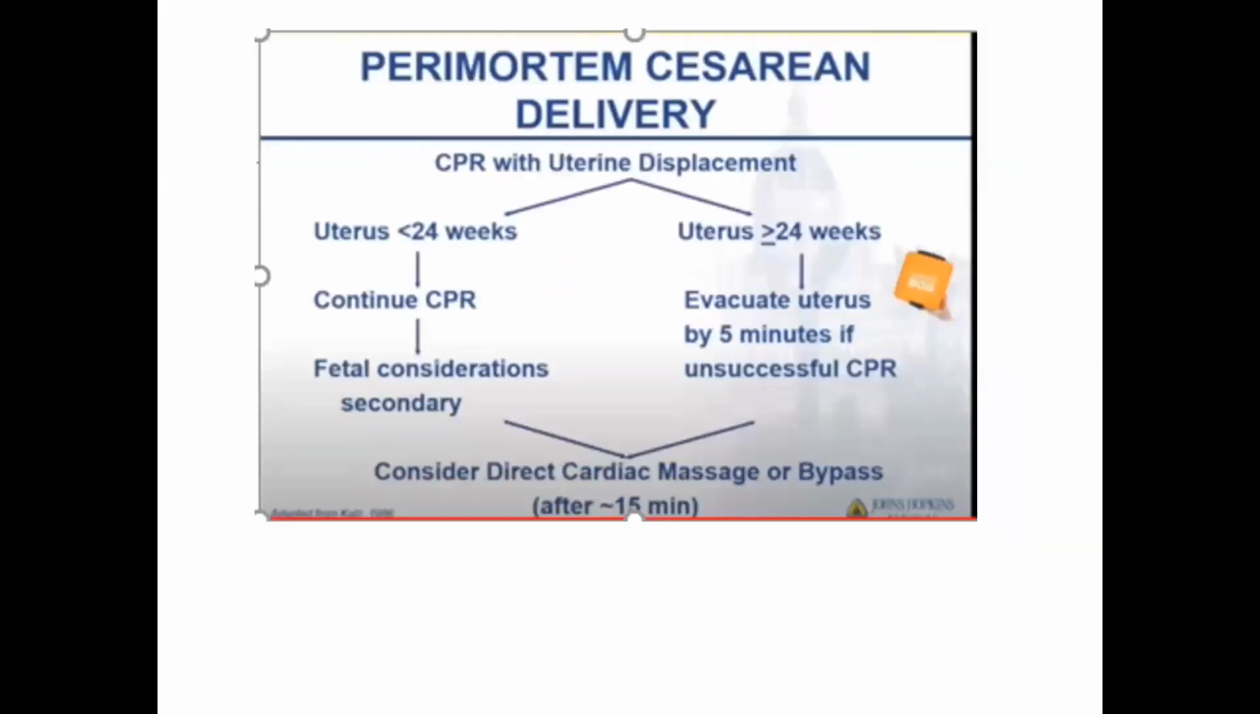So for the perimortem cesarean delivery, suppose you are getting a patient with CPR and uterine displacement, what is the guideline? If the patient has less than 24-week gestation, then you have to continue CPR, and fetal considerations are secondary. If the patient has more than 24-week gestation, then the perimortem cesarean section is to be done within 5 minutes, 4 minutes of the cardiac arrest. Suppose the patient is still not able to be resuscitated, then direct cardiac massage or bypass should be done within 15 minutes of this.